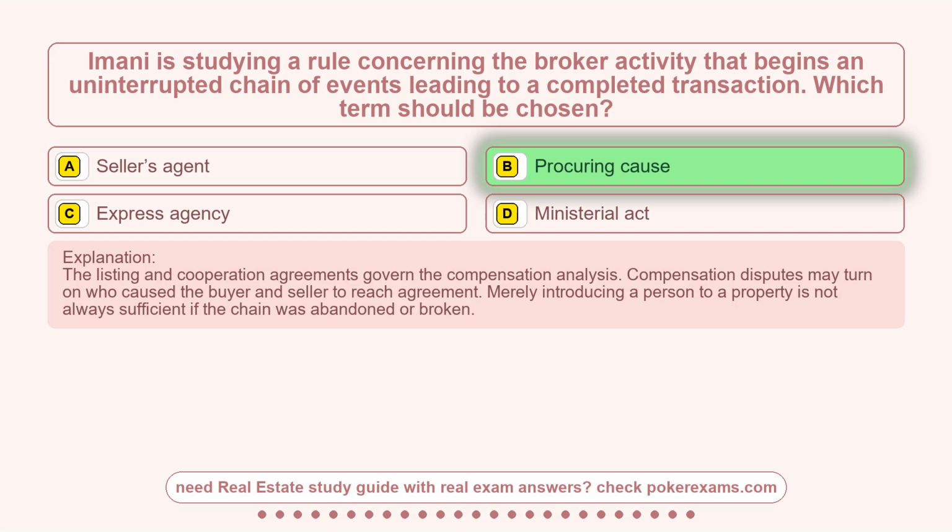The listing and cooperation agreements govern the compensation analysis. Compensation disputes may turn on who caused the buyer and seller to reach agreement. Merely introducing a person to a property is not always sufficient if the chain was abandoned or broken.